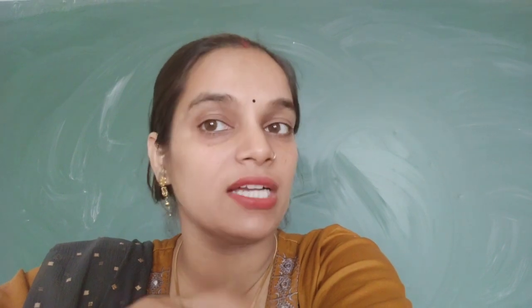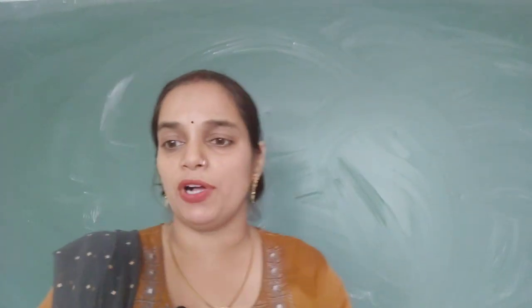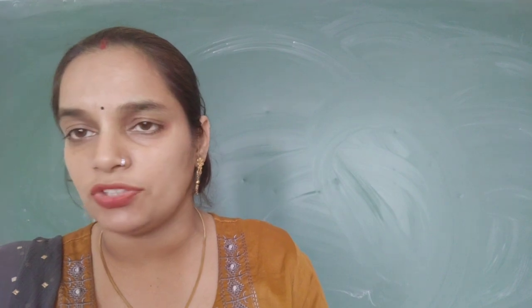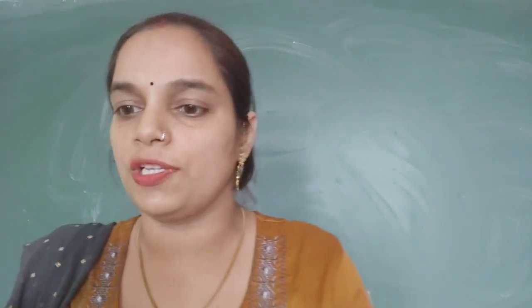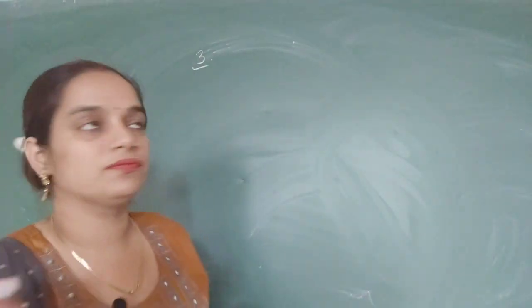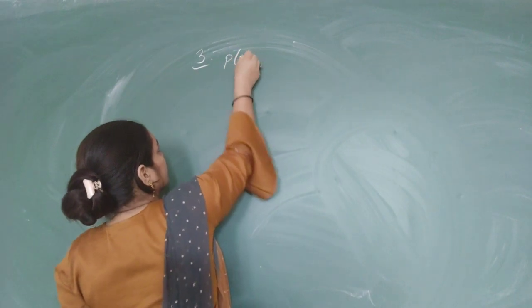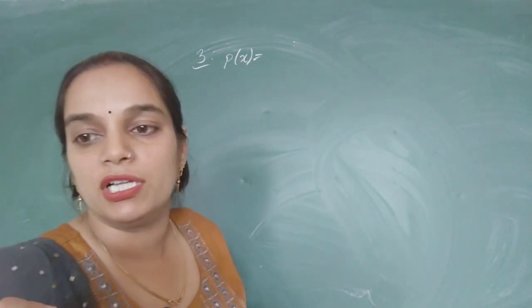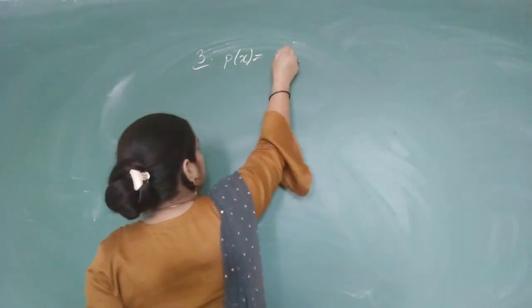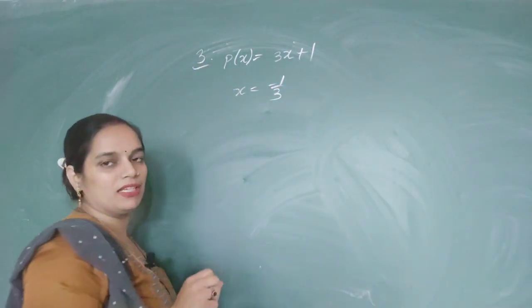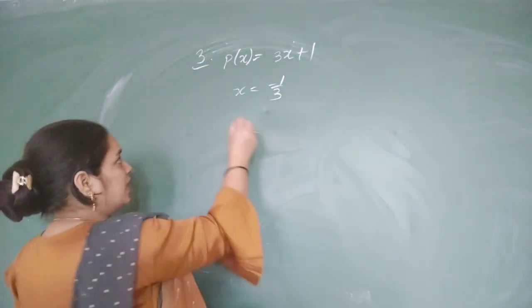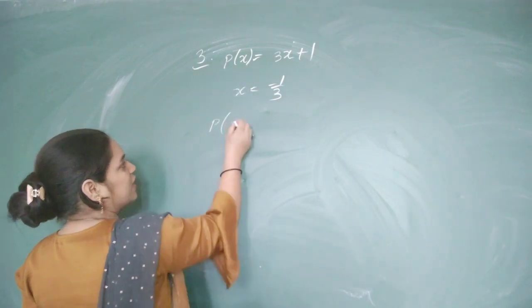Means whatever the degree of the polynomial, we can find that many zeros. Let us take an example. I am taking a part of question number 3. In this question we have been given a polynomial, 3x plus 1, and we have to check whether x is equal to minus 1 by 3 is a zero or not. Then we will put the value minus 1 by 3 at the place of x in the polynomial.